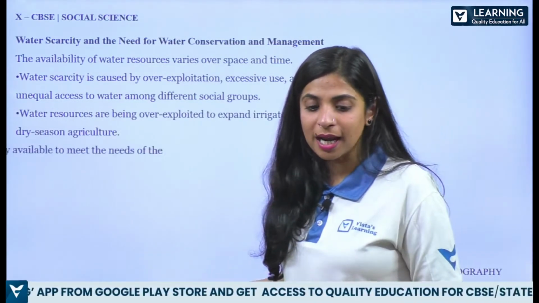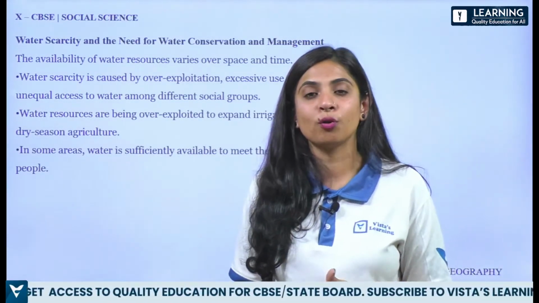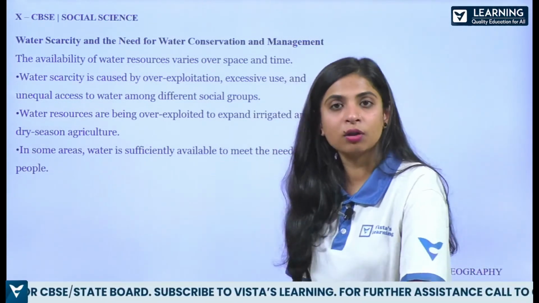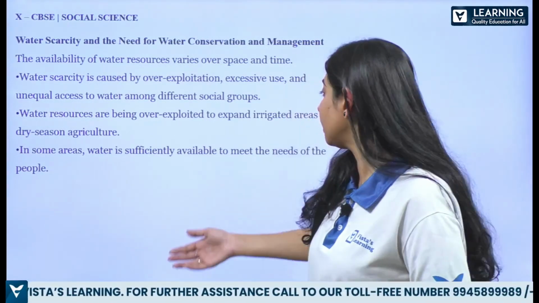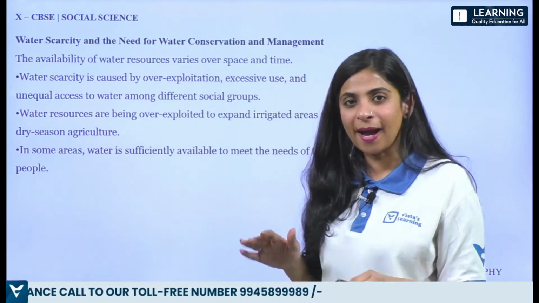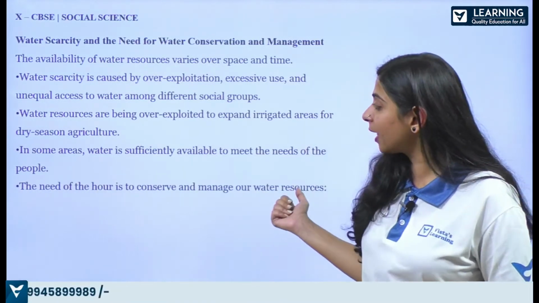So water resources are being overexploited to expand the irrigation areas, and also where there is dry season, where we need water, we are taking water from the rivers or different places. And then in some areas water is sufficiently available to meet the needs of people. So this unequal pattern of water distribution is another cause for this kind of scarcity.